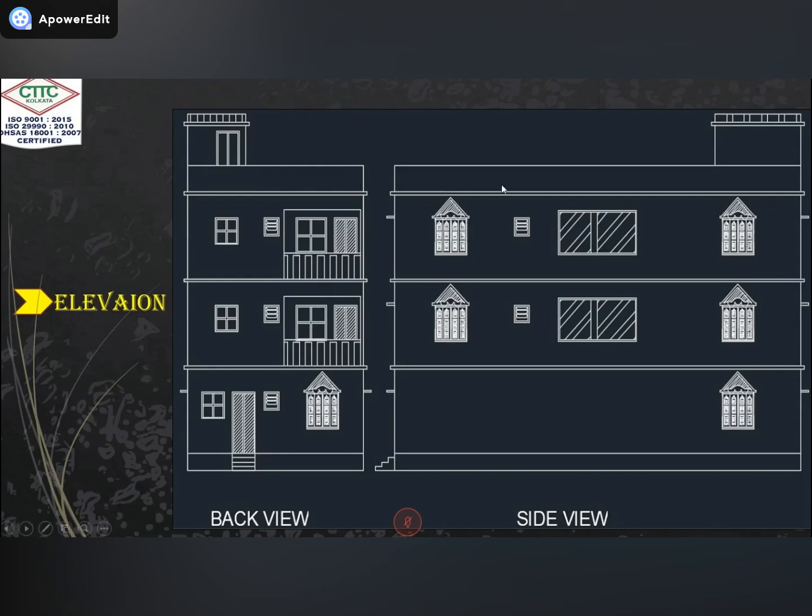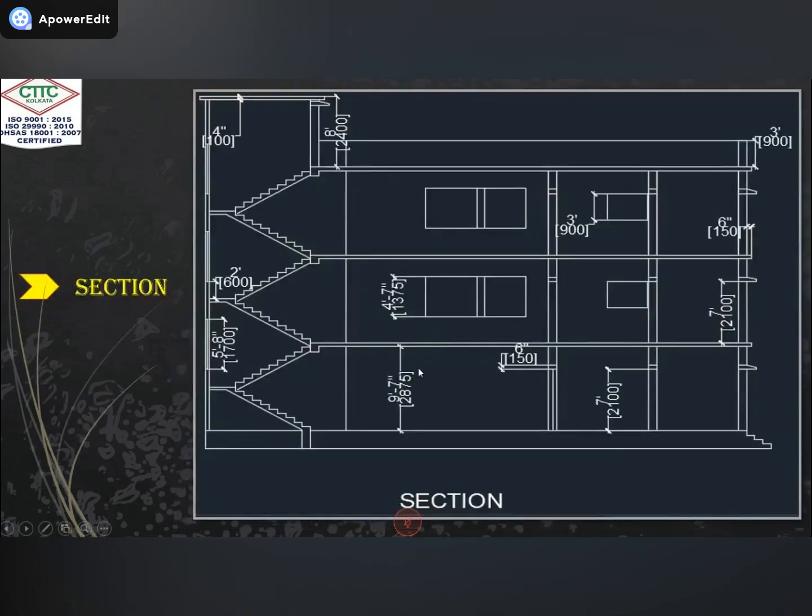Next, I will show you the most important part in the drawing, that is the section. Why do we show the section drawing? Because in elevation, you can see only the outer view of the building, but in section view, we show the inside of the building. Here in elevation, you can see only the wall, but here I will show you the inner part of the wall. This stair is there, this window is there, and we will also define our dimensions through the section drawing.